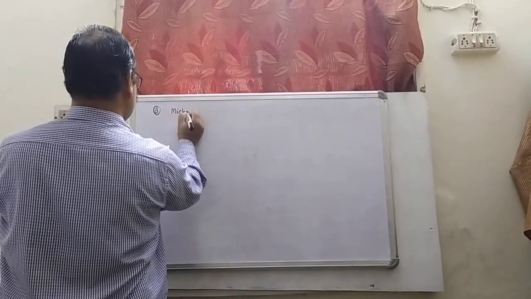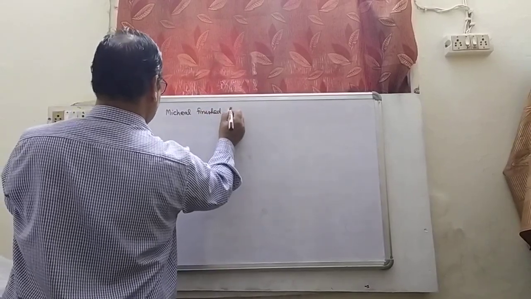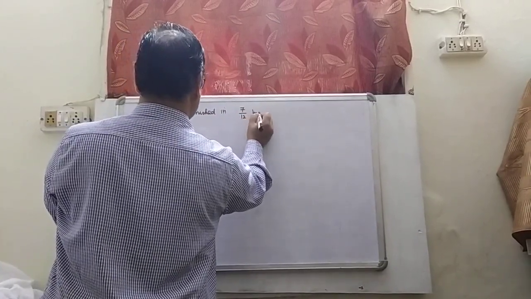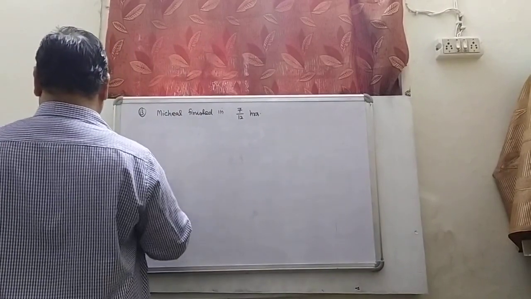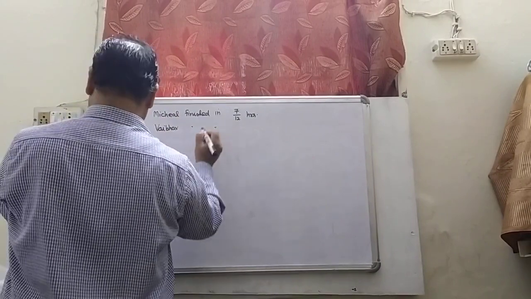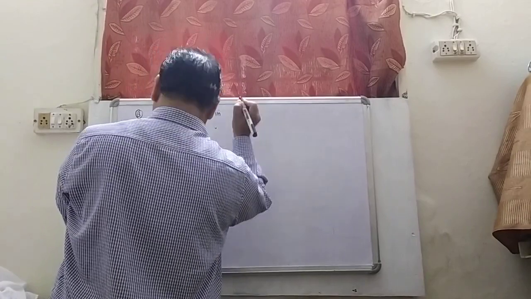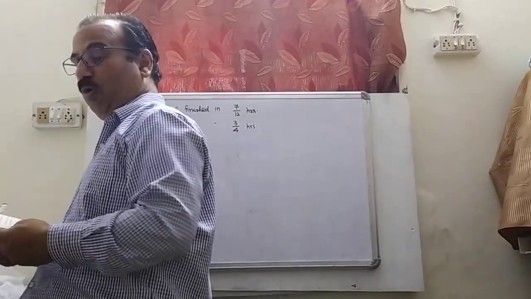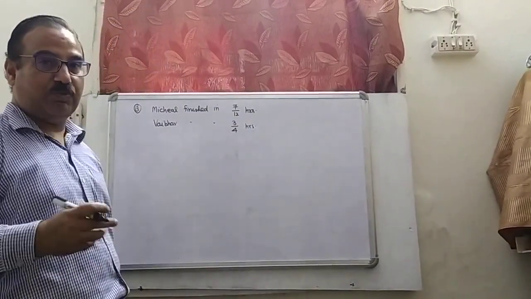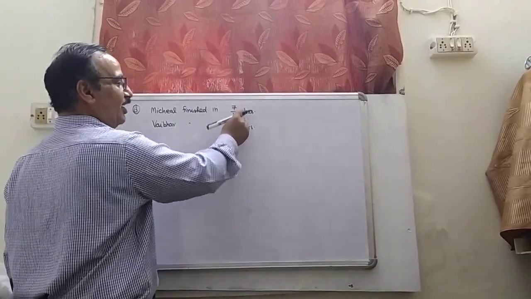Michael finished in how many hours? 7/12 hours. Similarly, Vaibhav finished in 3/4 hours. Question is that who worked longer? We have to compare these two. We have to find which one is greater, which one is smaller. And it is only possible when we make their denominators same.